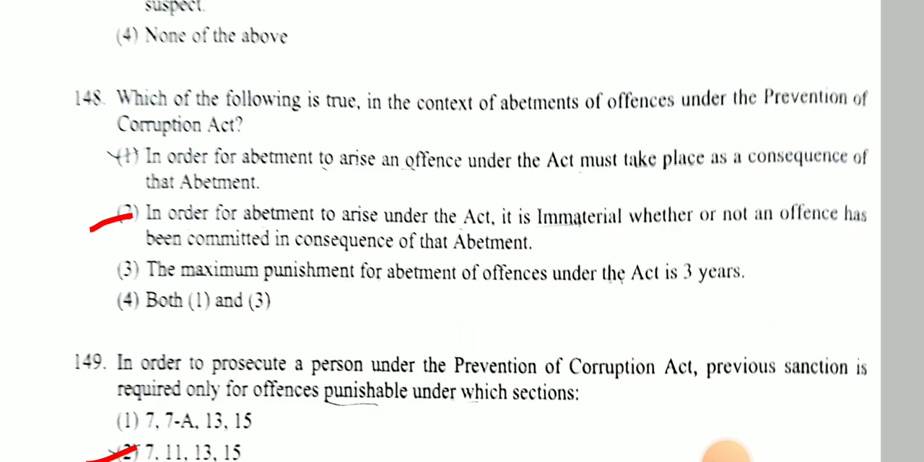Next question, which of the following is true in the context of abetment of offence under Prevention of Corruption Act? And answer is in order for abetment to arise under the Act, it is immaterial whether or not an offence has been committed in consequence of that abetment.